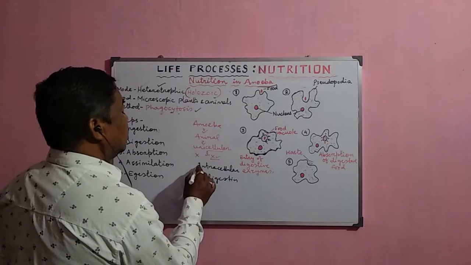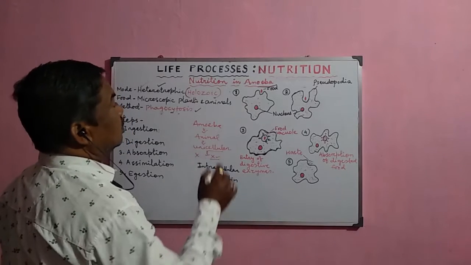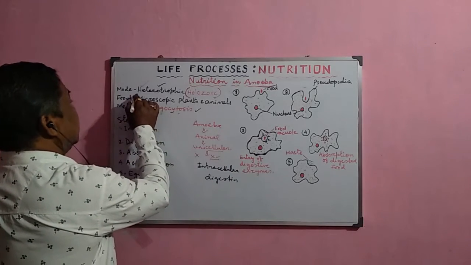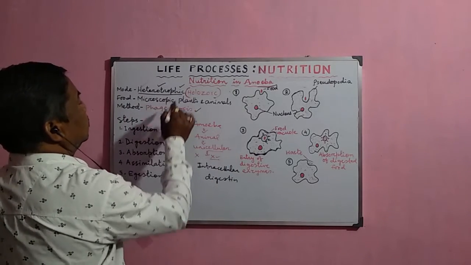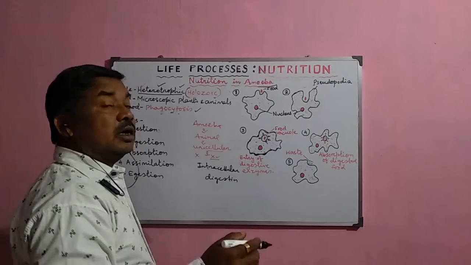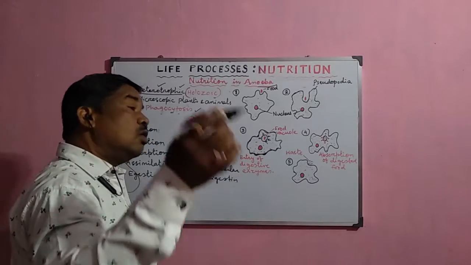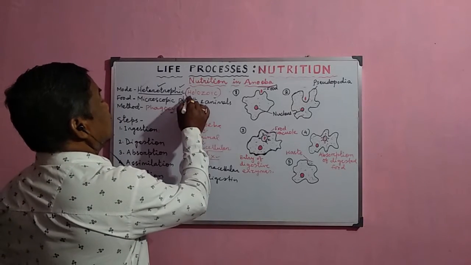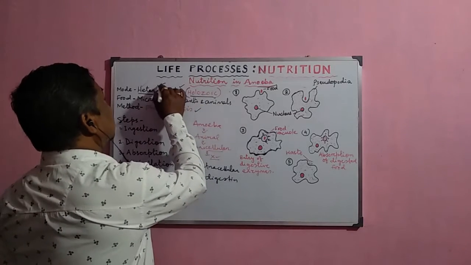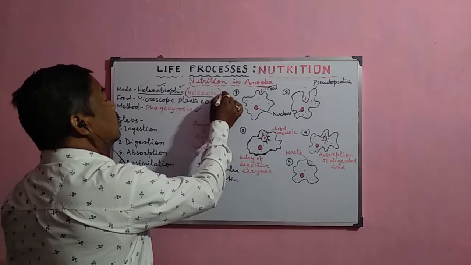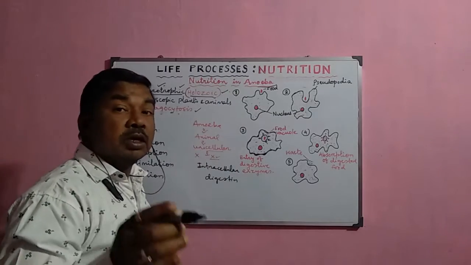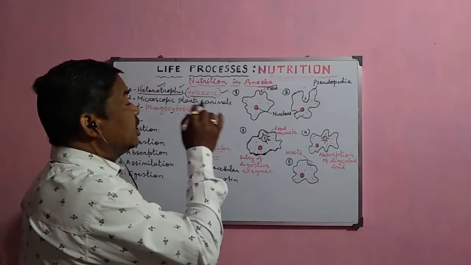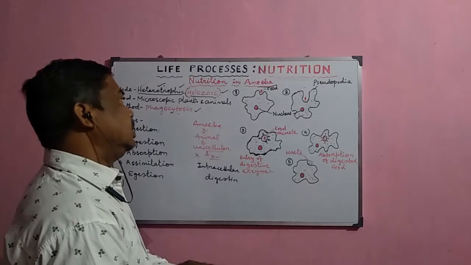Now, broadly, the mode of nutrition which occurs in amoeba is the heterotrophic mode of nutrition. That means they derive their food from other organisms by taking them into their body. The specific heterotrophic nutrition is called holozoic nutrition, because they take complex food material into their body.